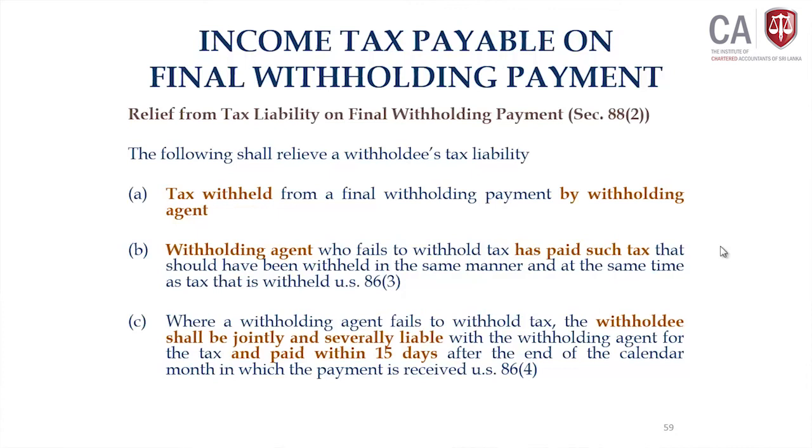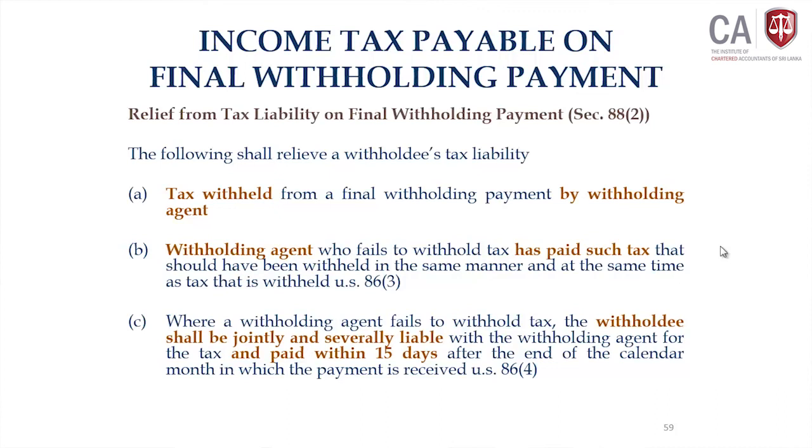But the point here is, they are given the same deadline, no? If the withholding agent pays the tax without deducting it under 86 subsection 3, and the withholdee is not aware of that fact, there may be a possibility of the withholdee also paying the same amount of tax.